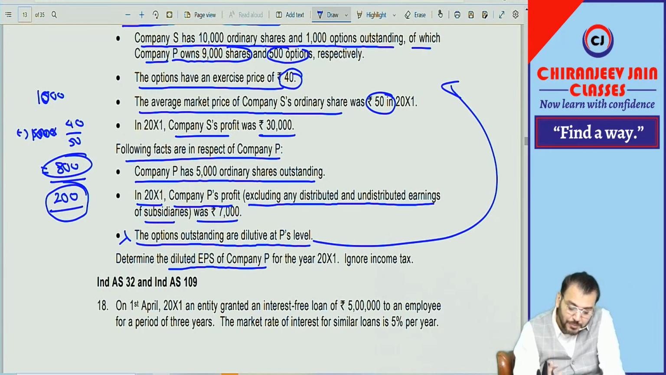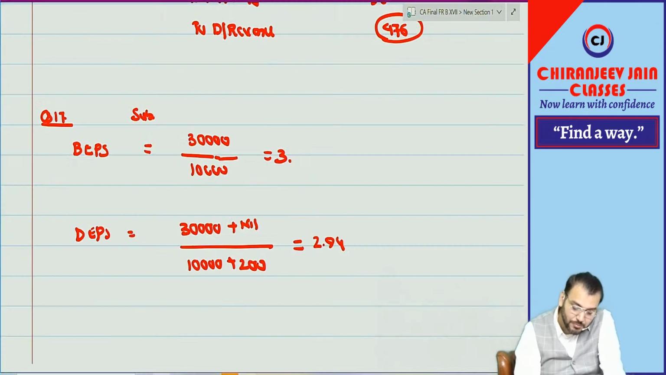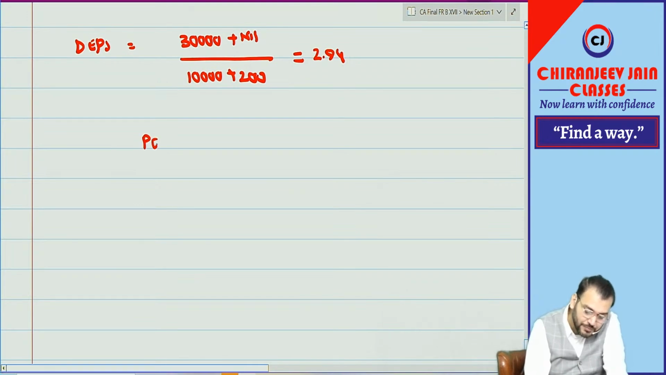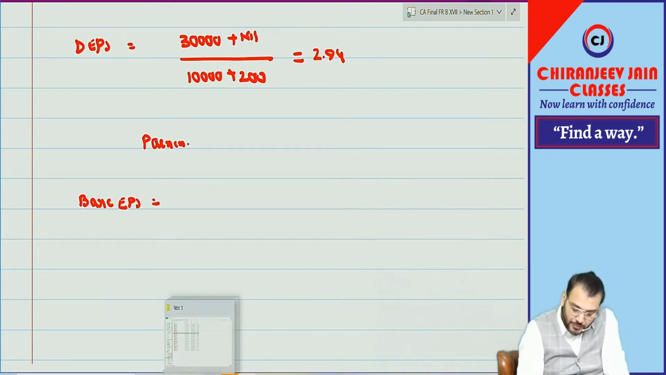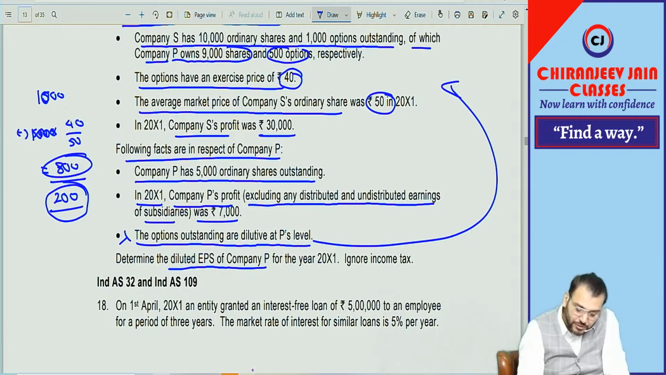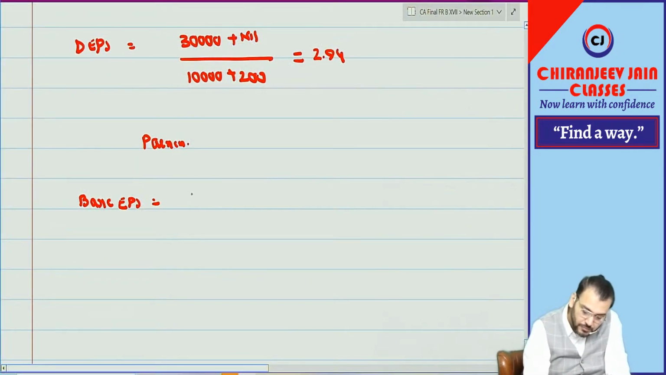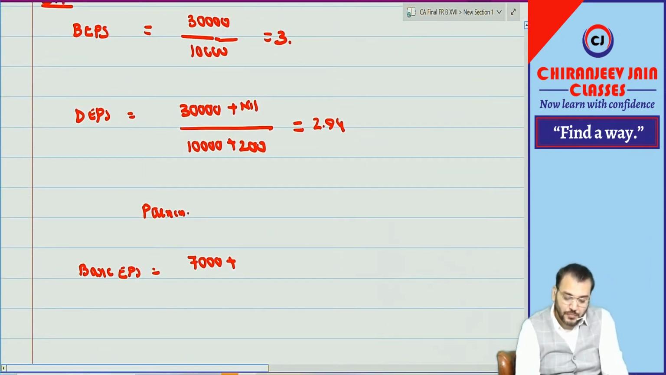They have asked only for company P, only diluted earning per share. But we have done it for the subsidiary also. So for the parent company, what is the diluted earning per share they have asked? First, let us calculate basic earning per share, even though they have not asked. So basic earning per share will be what? This is 7,000. How many shares do they hold?